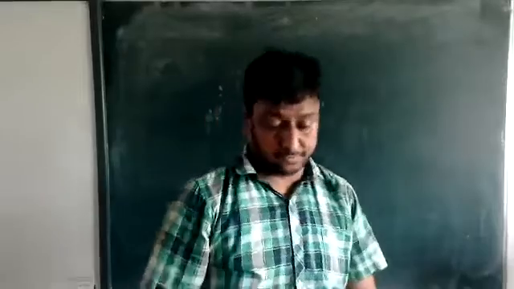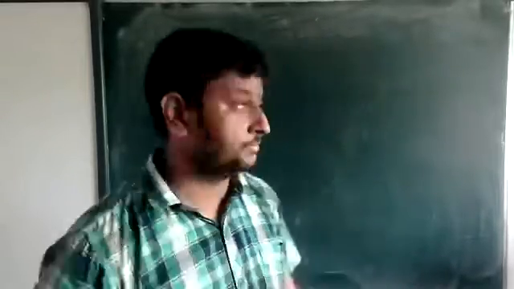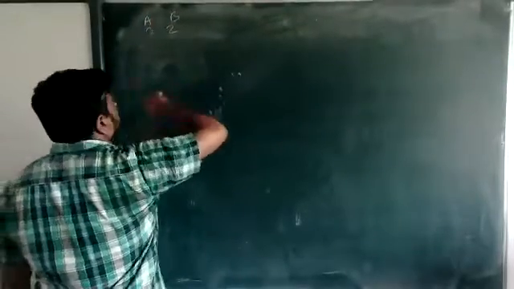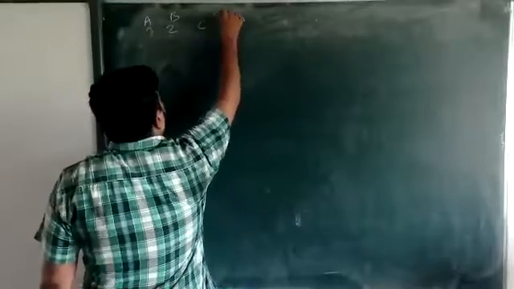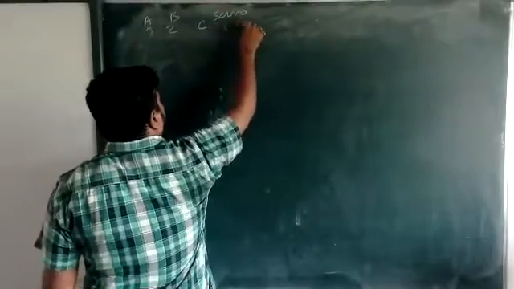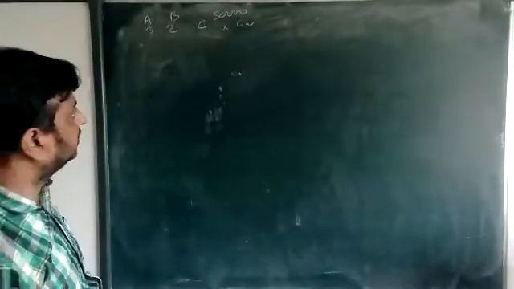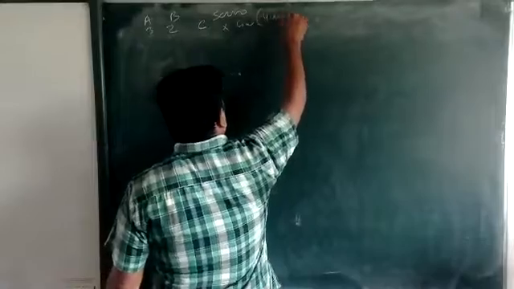Okay, beta. Aniket, read the question, beta. A and B are partners sharing profit and losses in the ratio 3:2. On 1st April 2019, they admitted C into the partnership. He paid 50,000 as capital, but nothing for goodwill, which was valued at 40,000 at the time. He acquired 1/5 share.